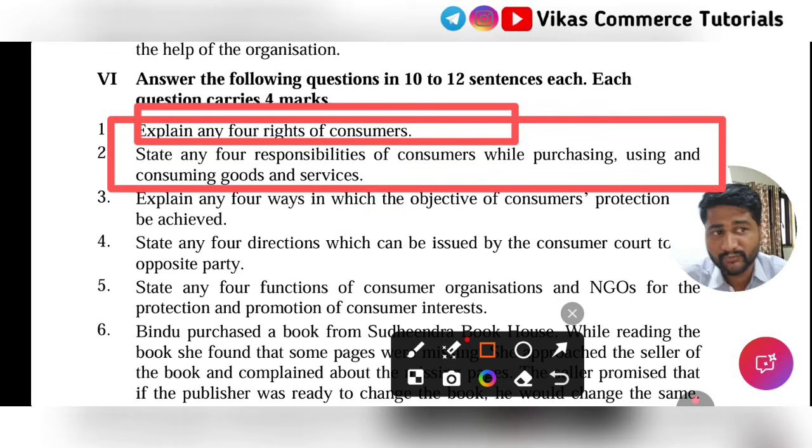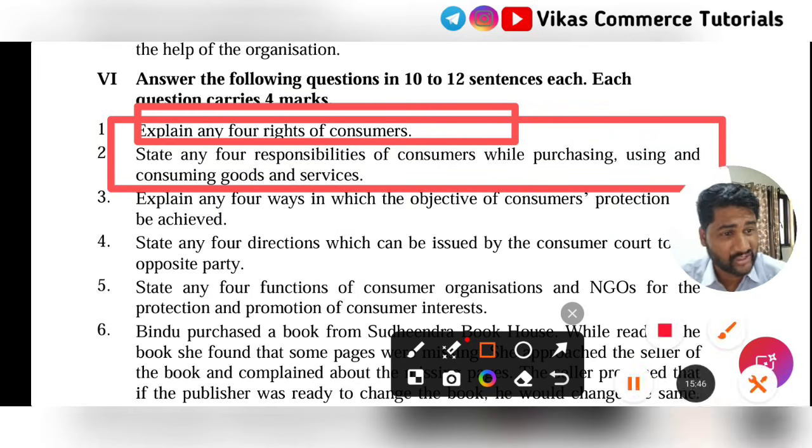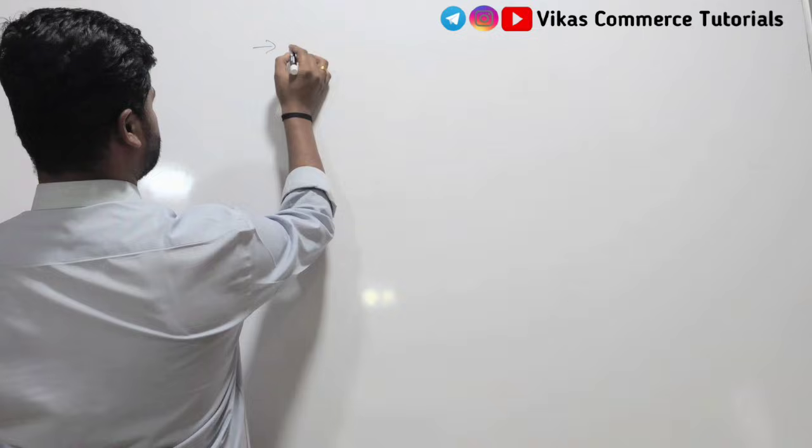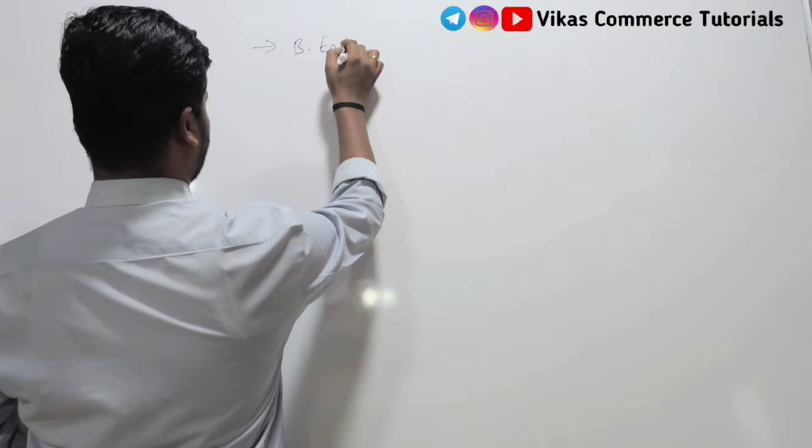Now let us move forward where we'll discuss which chapters we must target, which are those chapters and why we should target them. So let us study those chapters now. Okay, students, we have already discussed the 4-mark important questions. As you have now observed, 10 4-mark questions will be asked and you need to write 6 answers.